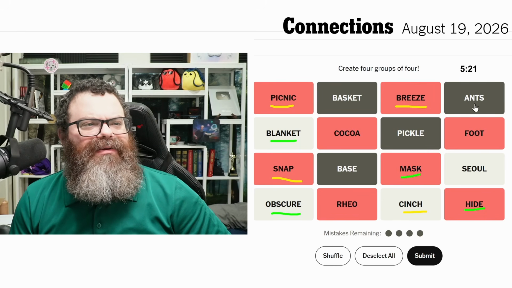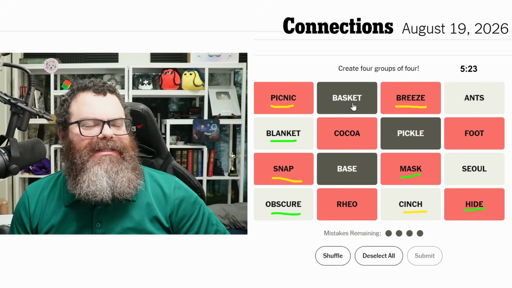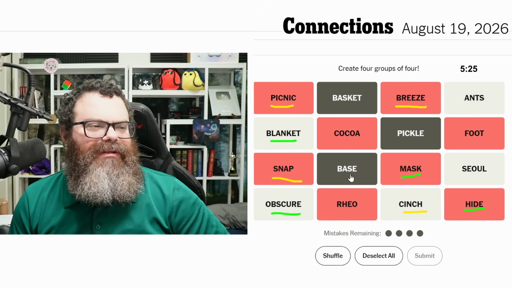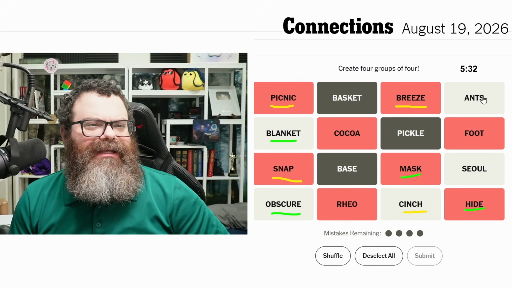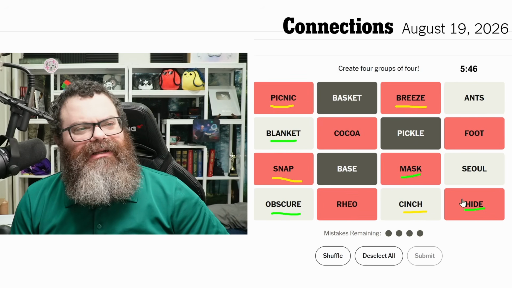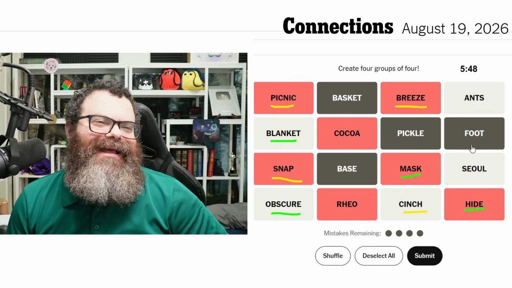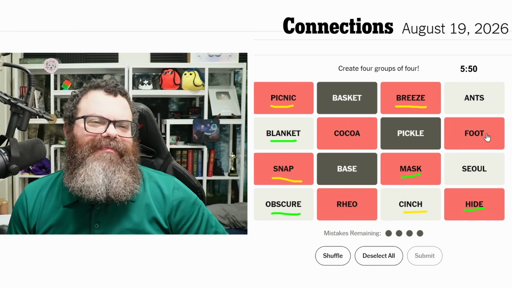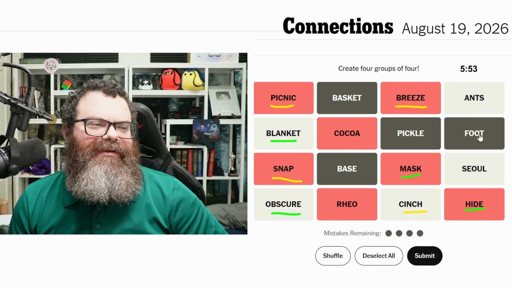Pickleball. It is. Oh, it might be ball. We've got basketball, pickleball, baseball. I said that earlier. Pickleball. Ants ball isn't a thing. Soul ball, Rio ball. So does that mean I have one of these wrong? Picnic ball, breeze ball, blanket ball, snap ball, mask ball, obscure ball, hide ball, cinch ball. No. Oh wait, football. I swear the background color is really throwing me off here.